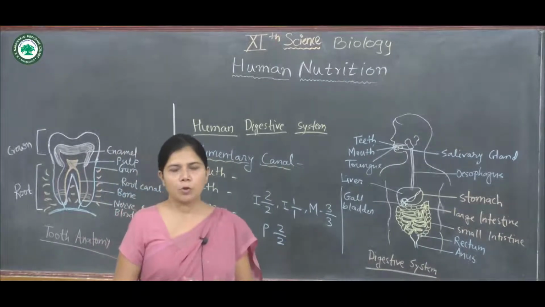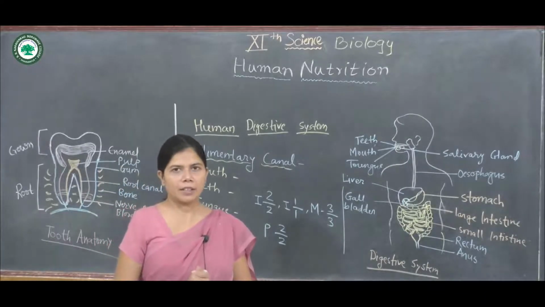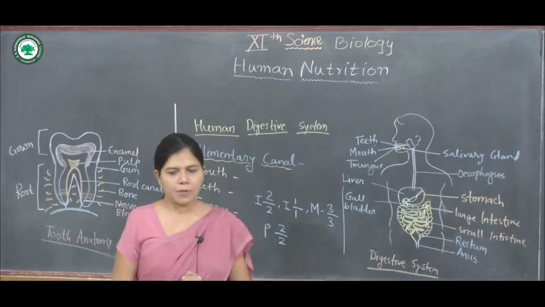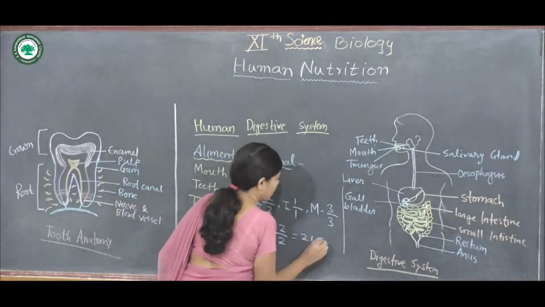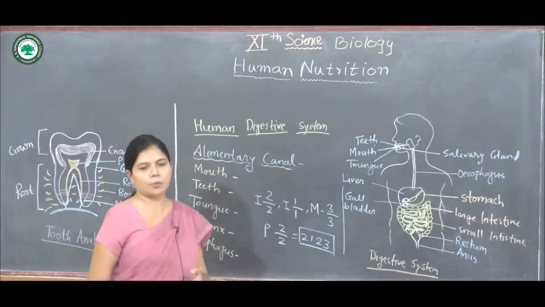I is 2 by 2, C is 1 by 1, PM is 2 by 2, and M is 3 by 3, equals 2 1 2 3. It is the dental formula of the human being.